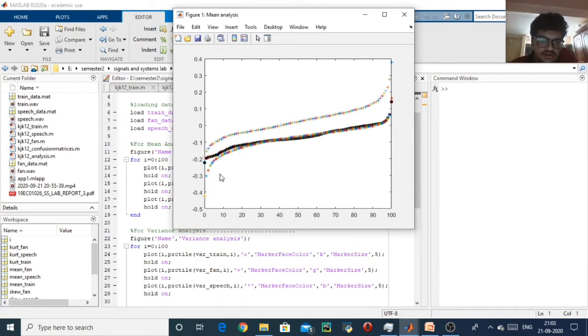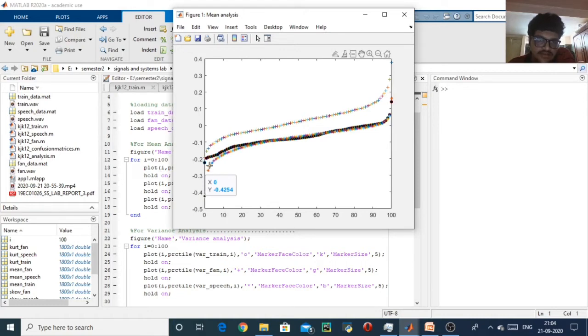Now I am going to explain what a percentile is. This percentile function takes a vector as input, and i can range from 0 to 100. If we give i as 0, we get a value, for example at this point, x is 0 and y is minus 0.4254. This means that below minus 0.4254 there are 0% of the values of the vector we have input. That means minus 0.4254 is the minimum value.